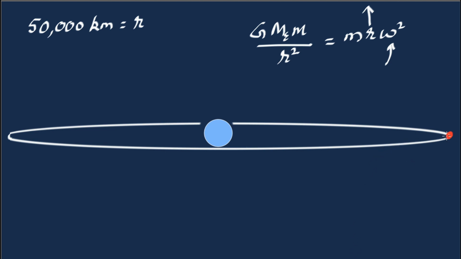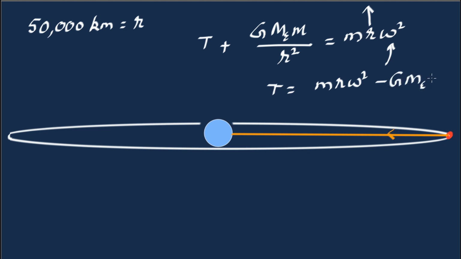But wait, supposing we tie the satellite to the surface of the Earth with a very strong cable, and there is tension in the cable. So now the equation becomes T plus G m1 m2 by r squared is equal to m r omega squared. This equation can now be satisfied for the right value of tension. And the tension will be m r omega squared minus G mass of the Earth mass of the satellite by r squared.